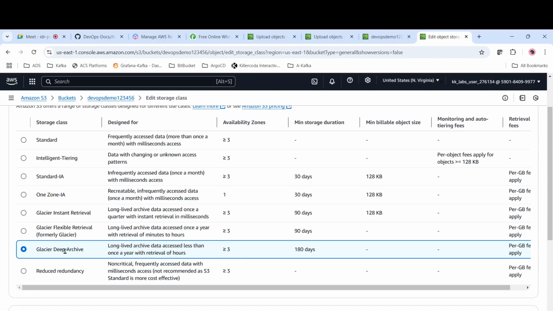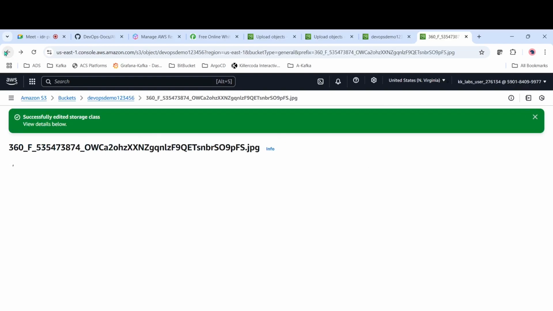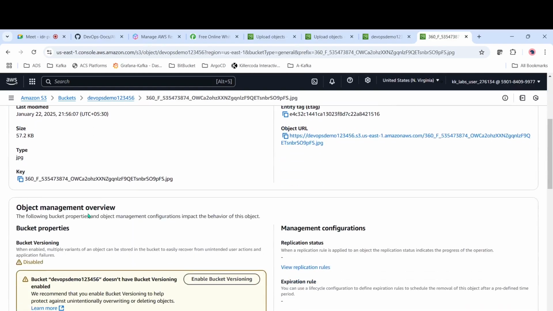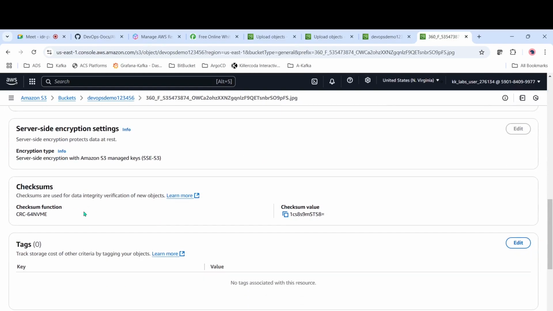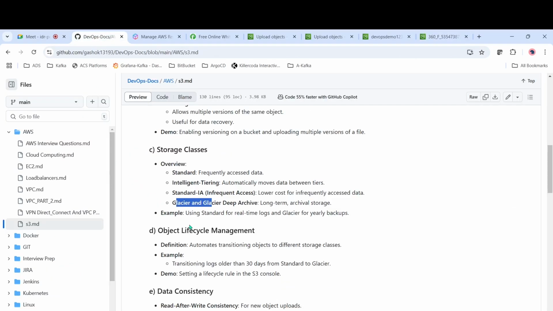If you have to move it to Glacier Deep Archive, just select that one and save changes. So when you come back again, it will be in Glacier. See, if we come to properties, it is in Glacier Deep Archive. So this is how we move it to different storage classes.